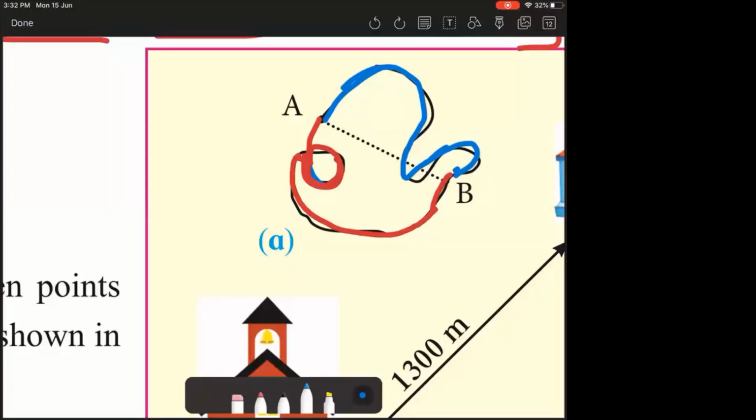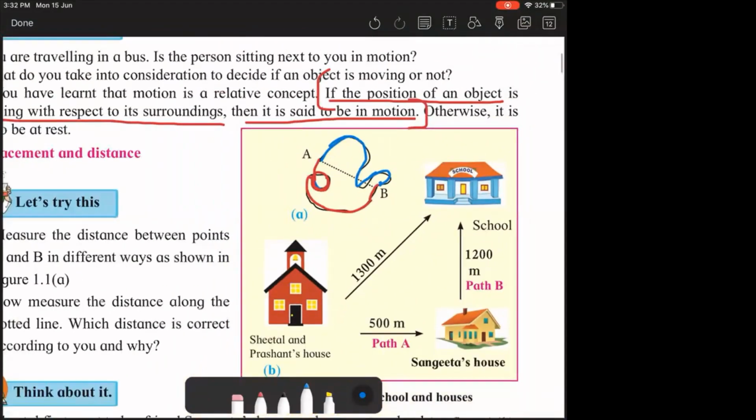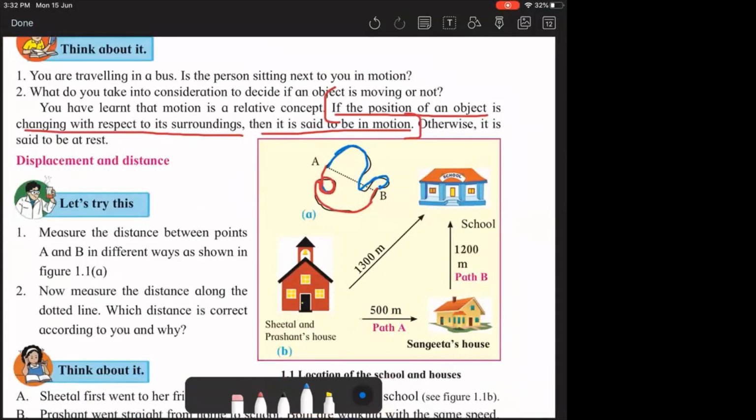So then when you look at such situations, you should know the concept of distance and displacement. First of all, the simplest thing you should know is what distance is. Distance is a physical quantity and it is a scalar quantity. Remember, distance is a scalar quantity. It has only magnitude, it does not have direction. But displacement is a vector quantity. It has magnitude as well as direction.